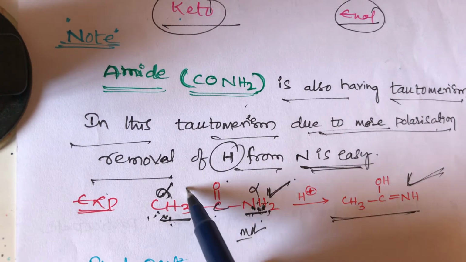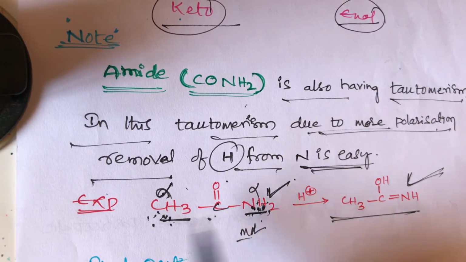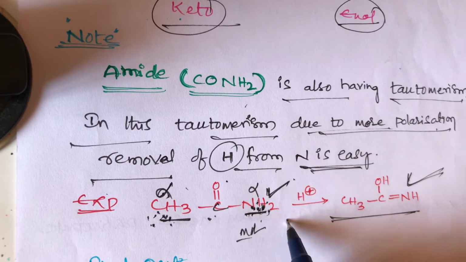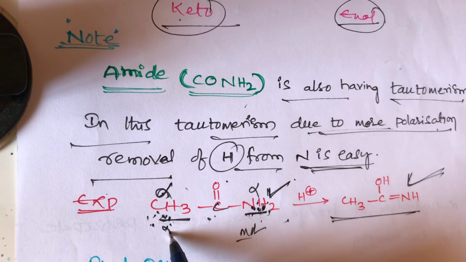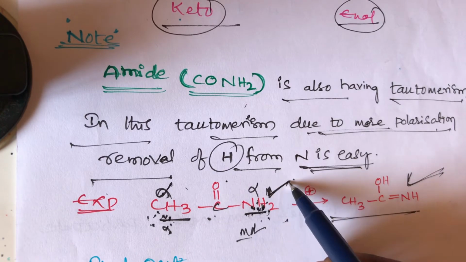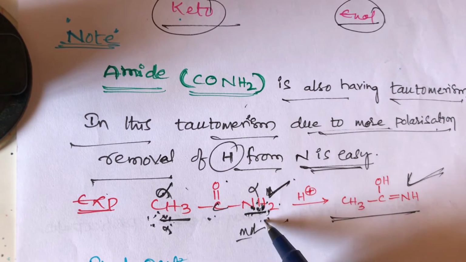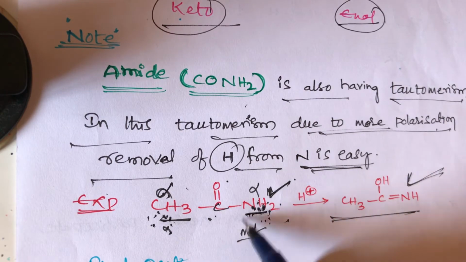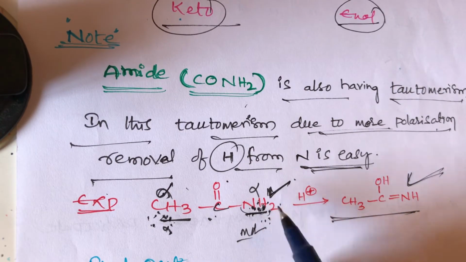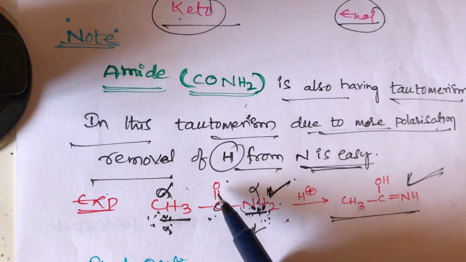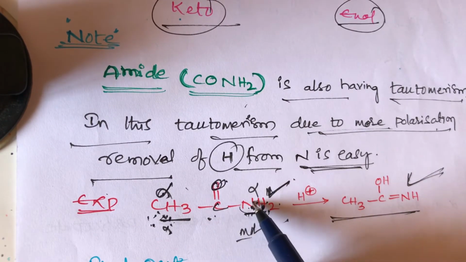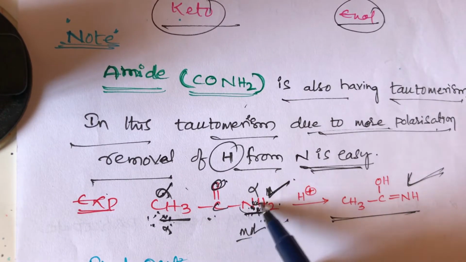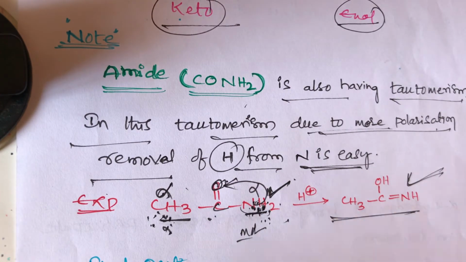Here carbon also has hydrogens and nitrogen also has hydrogen. Which one is more favorable? Carbon has less electronegativity than nitrogen, so nitrogen is more electronegative. That's why nitrogen has the more acidic nature, so this H plus is easily removed from here. The H plus attacks the oxygen side. This H plus is the one involved in enolization, compared to the carbon hydrogen.